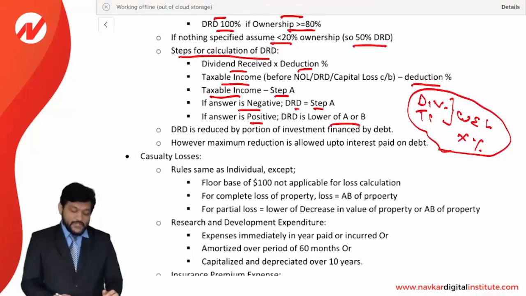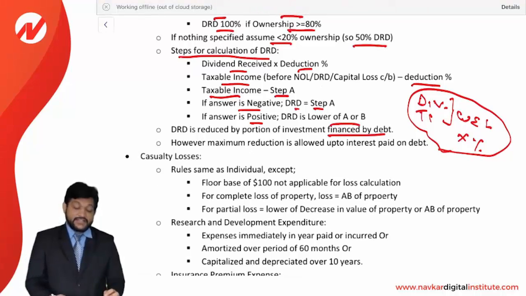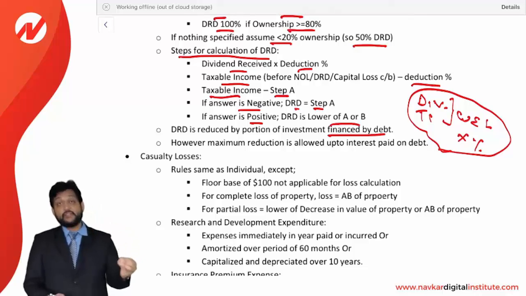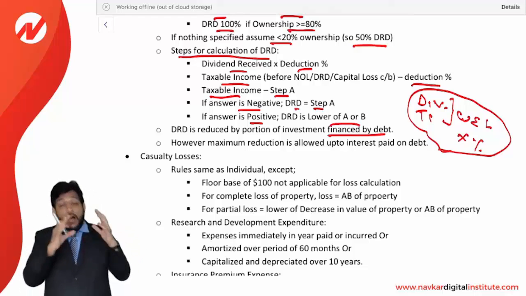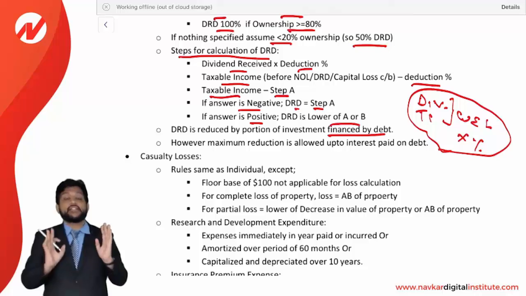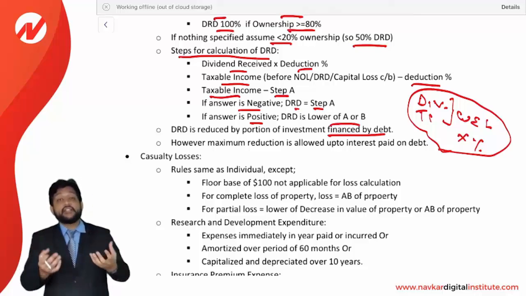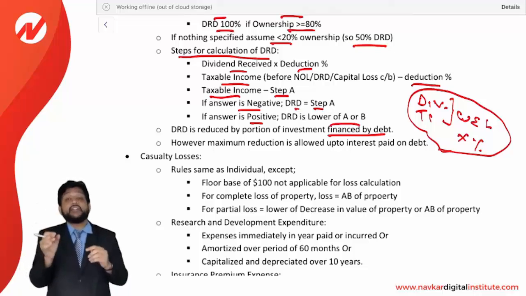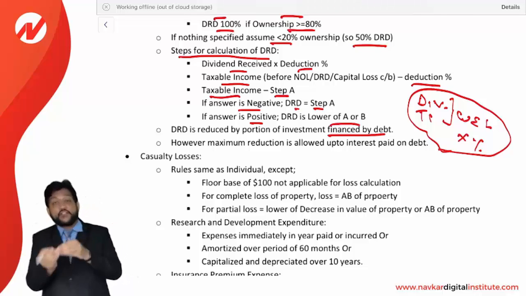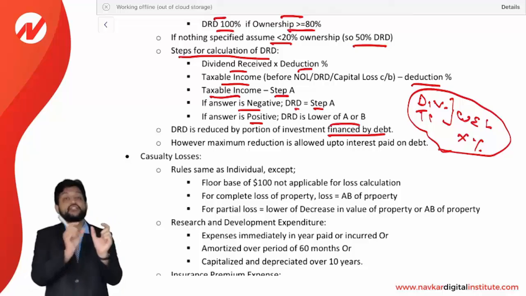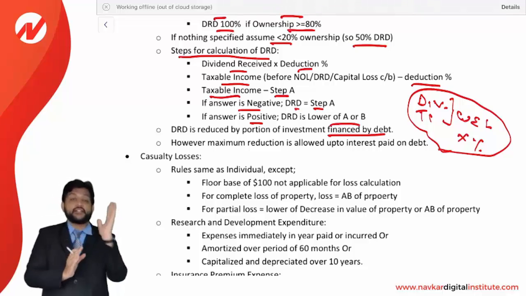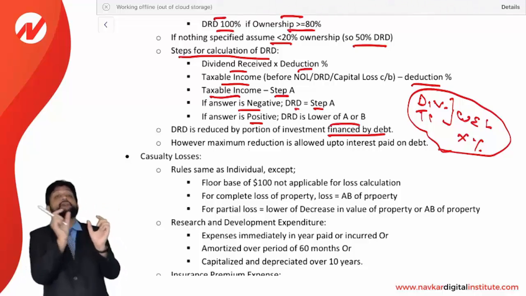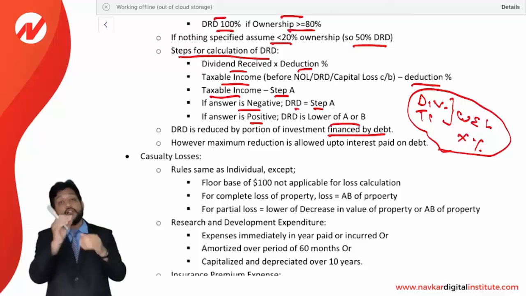DRD is reduced by the portion of investment financed by debt. See, if you have invested by taking a debt, then up to that portion the DRD percentage will be reduced. Let us say you have invested and received a dividend from somewhere, but that investment is financed by debt up to 20%. Then your DRD percentage will also be reduced by 20%. Let's say your DRD percentage is 50%, then 50% minus 20% is equal to 40%.